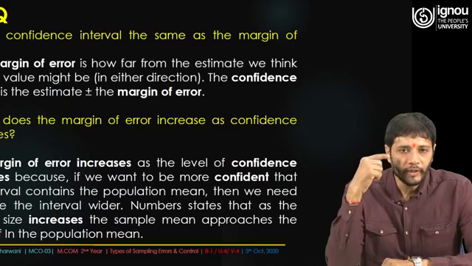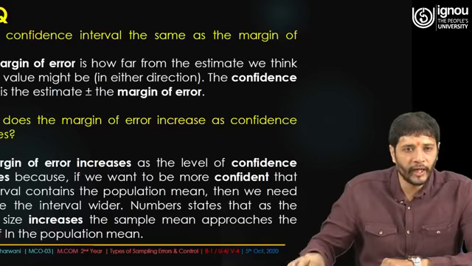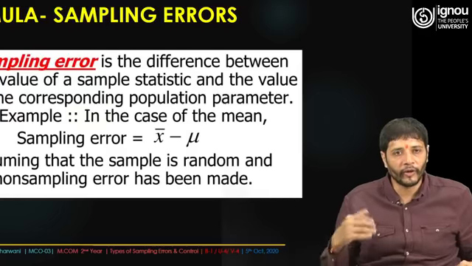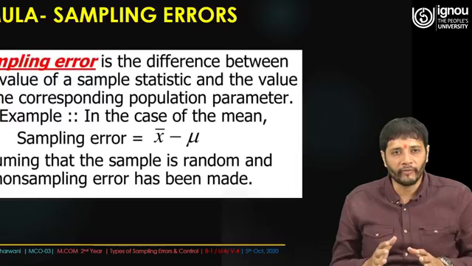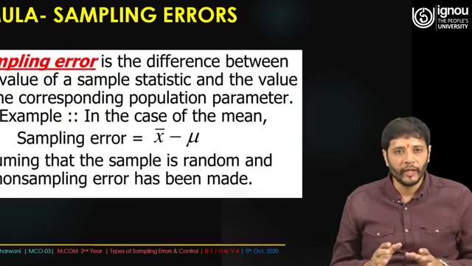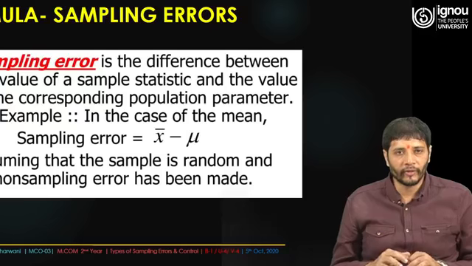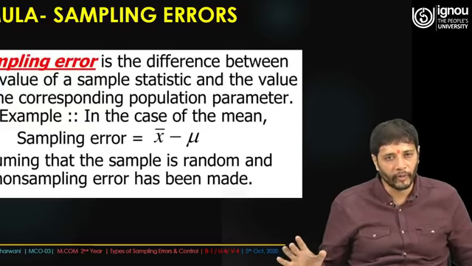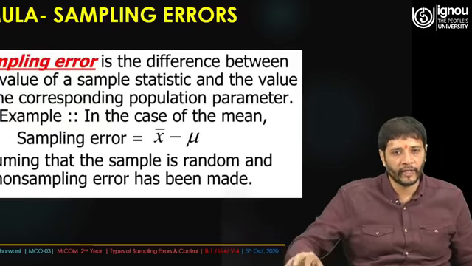The law of large numbers states that as the sample size increases, the sample mean approaches the population mean. The genesis behind this is how you are going to enhance the sample size, or the standard format for calculating the sample. So sampling error is x bar minus mu, where mu is the population mean. It is the difference between the value of a sample statistic and the value of the corresponding population parameter, and we assume that the sample is random and no non-sampling error has been made.